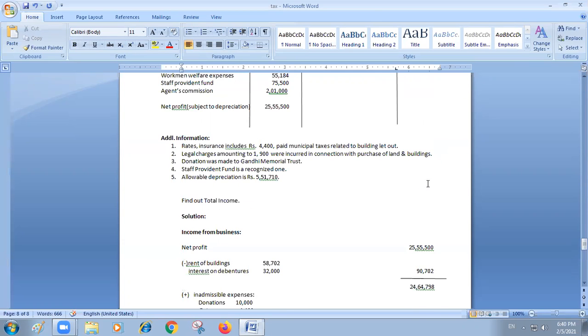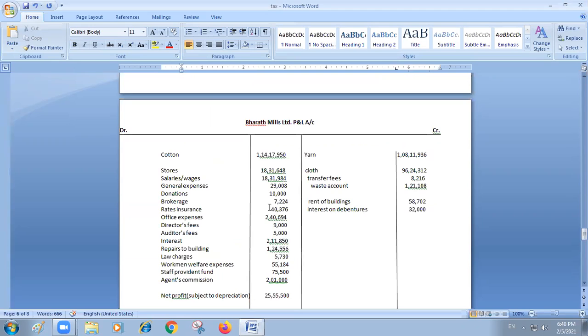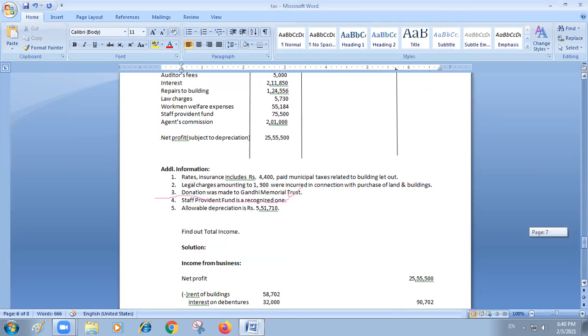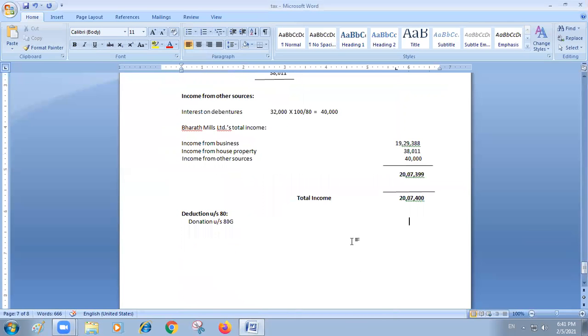See, in the problem it is mentioned, 10,000 donations. Again, in the adjustments also, this third item is mentioned: donation was made to Gandhi Memorial Trust. So that 10,000 is allowed as deduction under section 80G. So I am deducting 10,000.